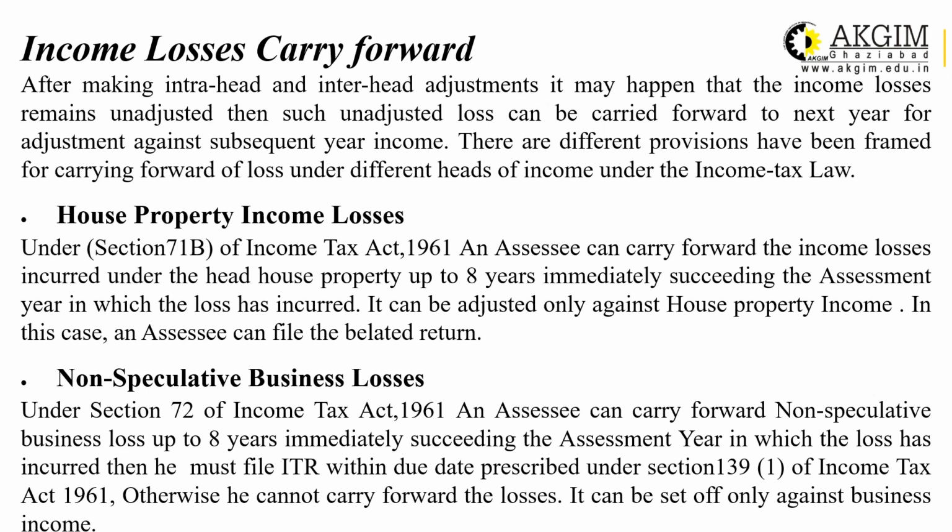But do remember that this carry forward loss can be adjusted only out of house property income, no other heads. That means you are allowed to carry forward it up to 8 years, but the adjustment is allowed only out of house property income. In this case, an SSE can file a belated return. In case of a belated return, you can claim this deduction.